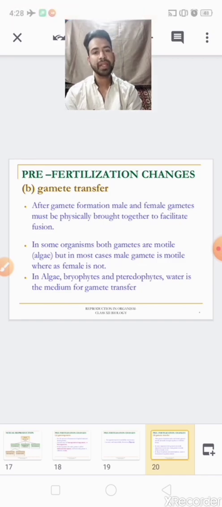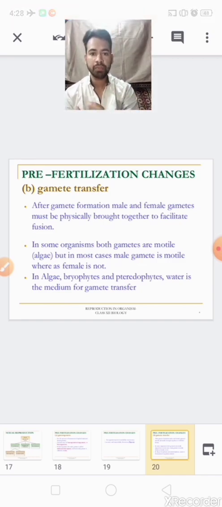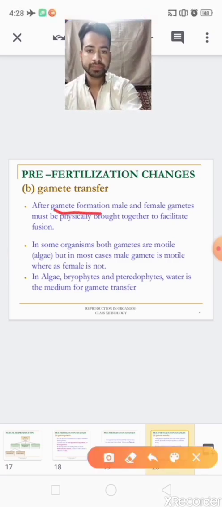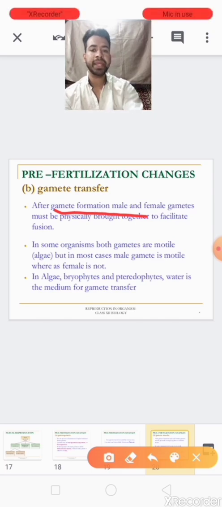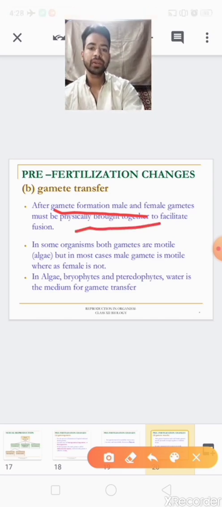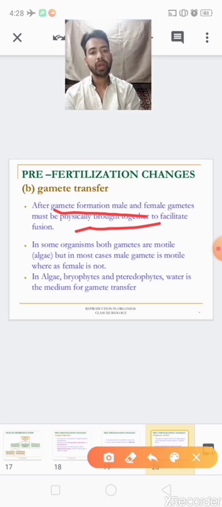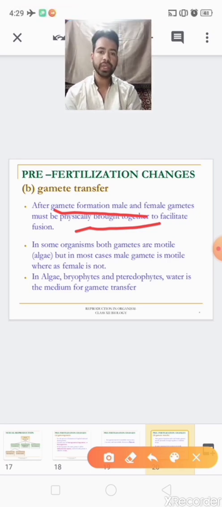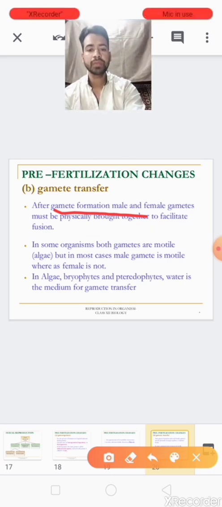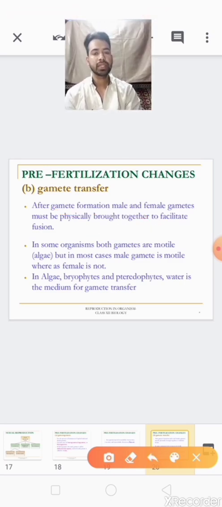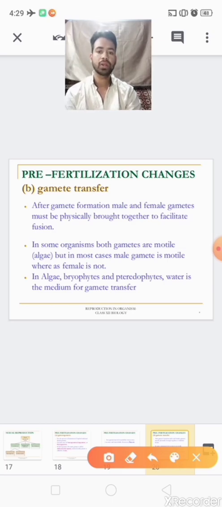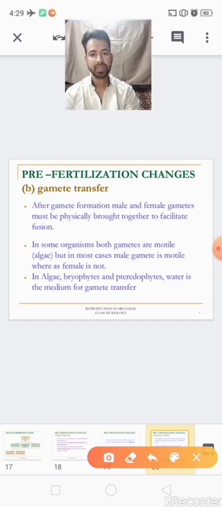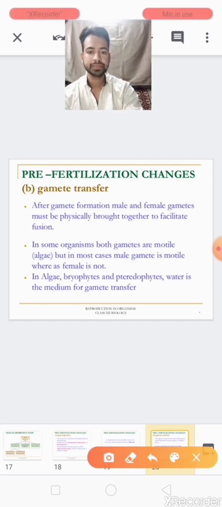After the gametes are formed, the male and female gametes must be physically brought together to facilitate fusion, that is fertilization. Clear?